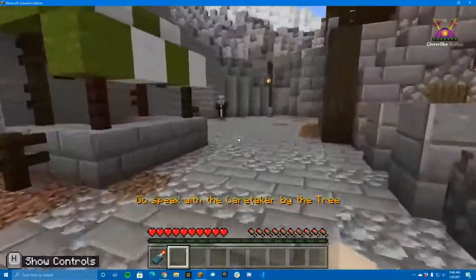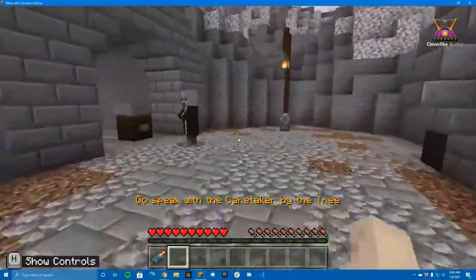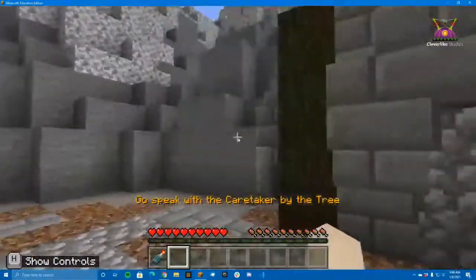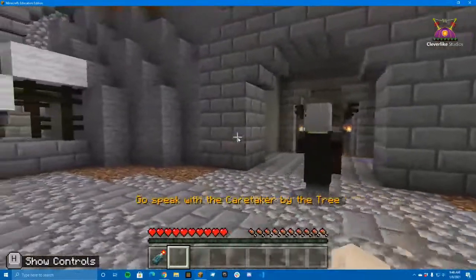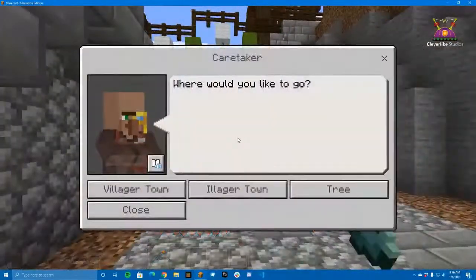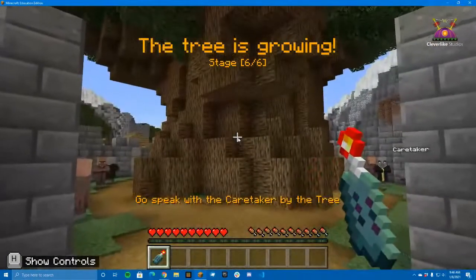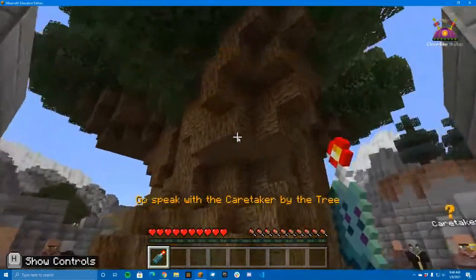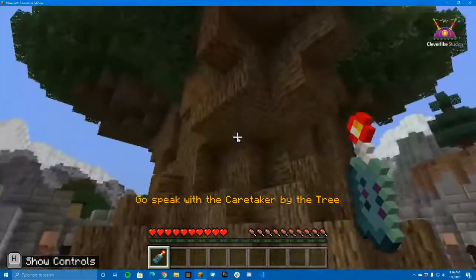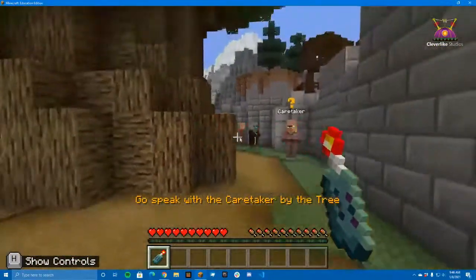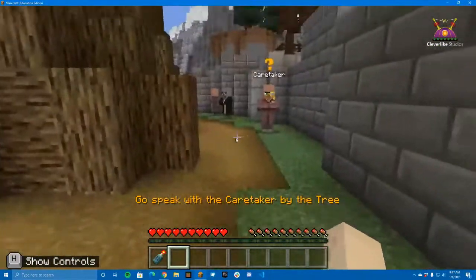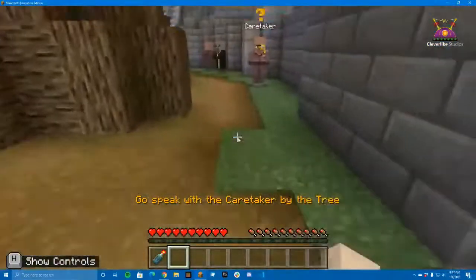That's the ball activity. Yeah. Wow. I'm going to use my speedy, zippy communicator and go back to the tree. Whoa. Go speak to the caretaker by the tree. Looks like we're done. It said 6 out of 6. That's a big tree right there.